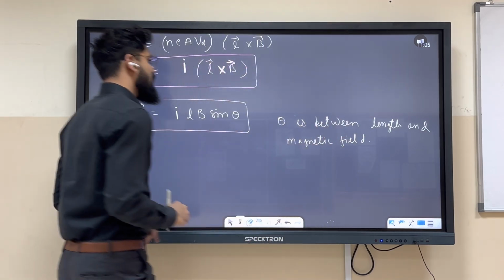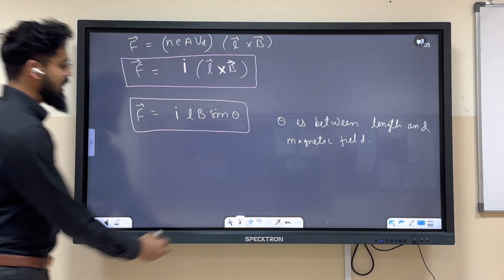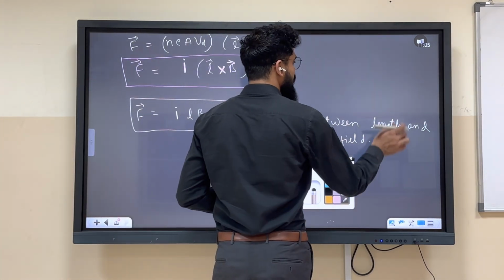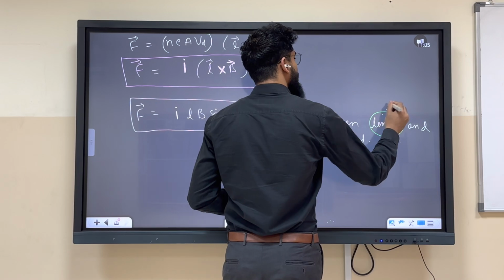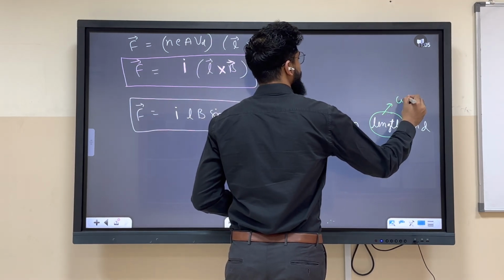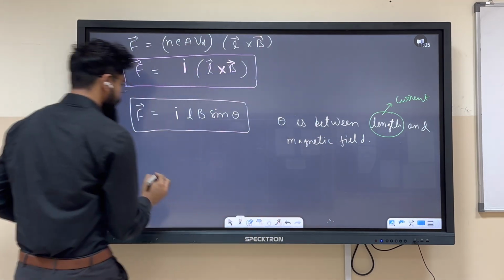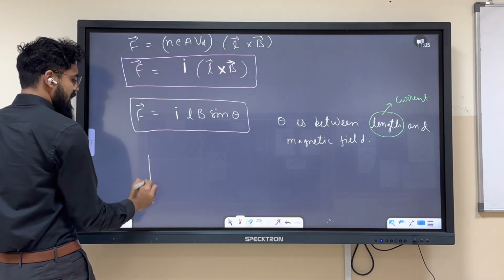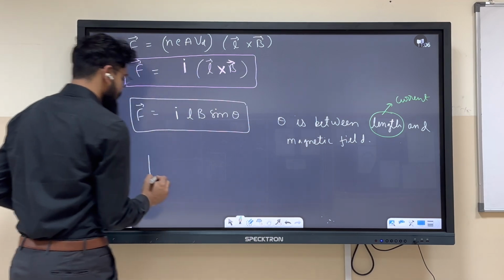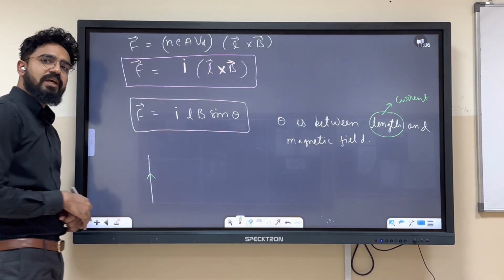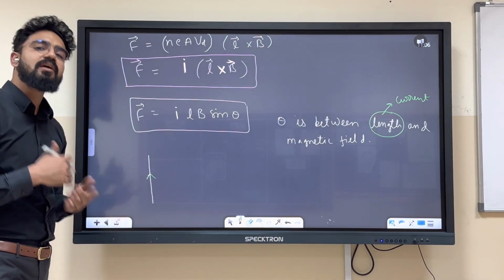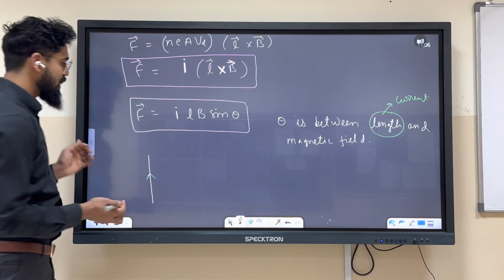Over here, instead of length we can also write the theta between current. Why? Because if this is the length, then in this direction only the current will flow. So we can assume the direction of length is nothing but direction of current. Okay?